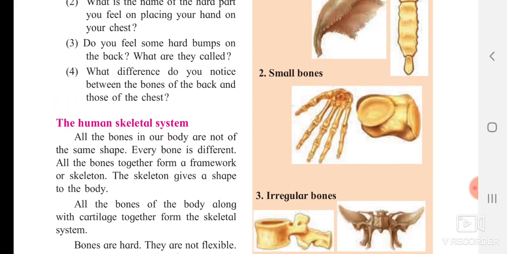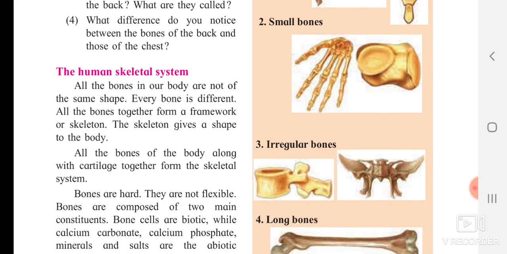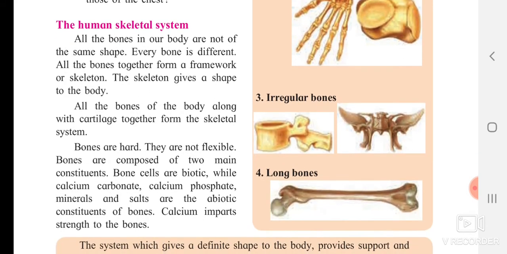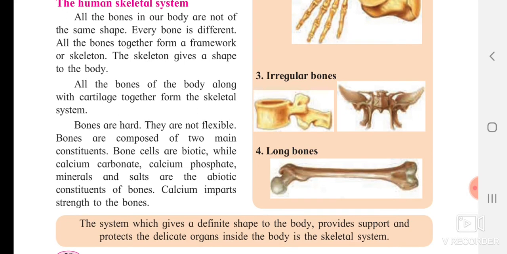Small bones, like your finger bones, are really small. If you fold your fingers properly, you can clearly see that any of the fingers can fold into 3 parts. Okay, your thumb can be folded into 2 parts. Irregular bones are bones that do not have any particular shape, and long bones are the shoulder bones or the bones which are present near your thighs.